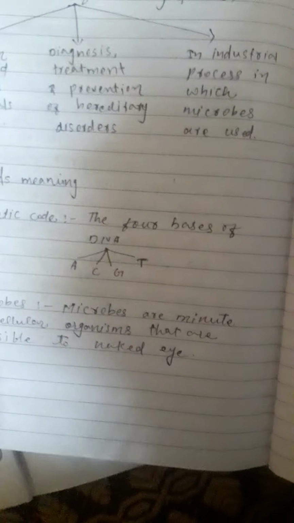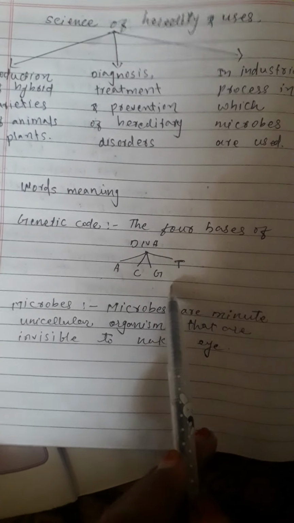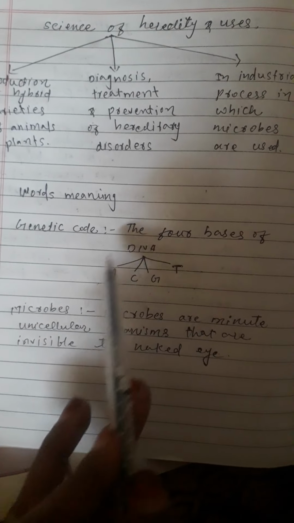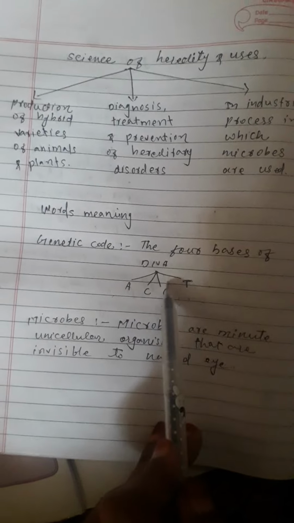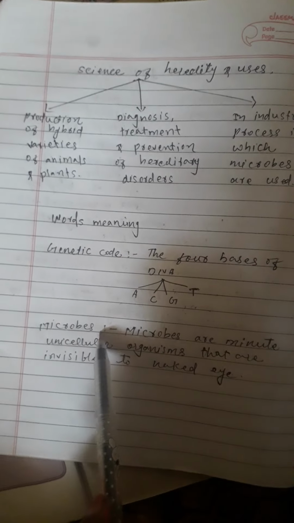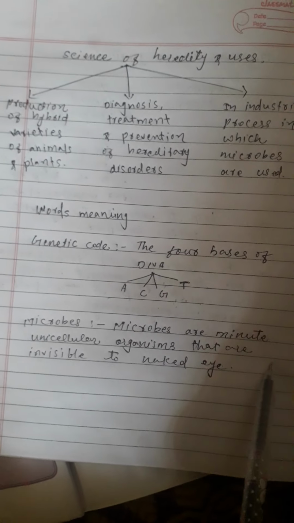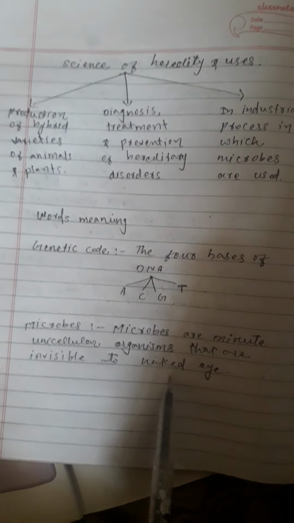But what is the genetic code? The four bases of DNA, adenine, cytosine, guanine, and thymine, are the most important bases present in DNA, which is also called the genetic code. What are microbes? Microbes are minute unicellular organisms that are invisible to the naked eye.